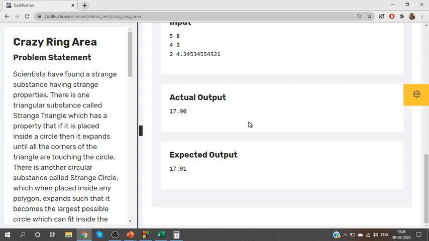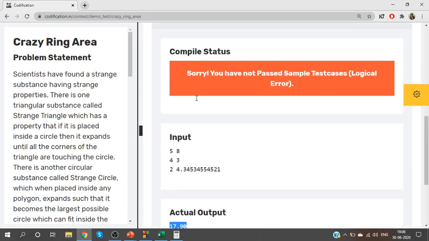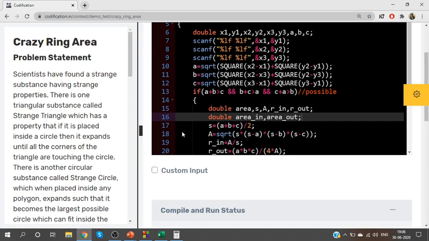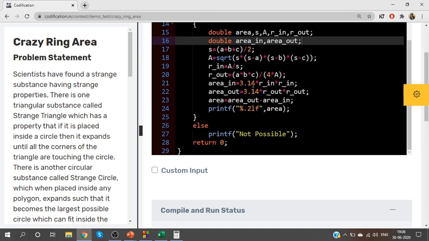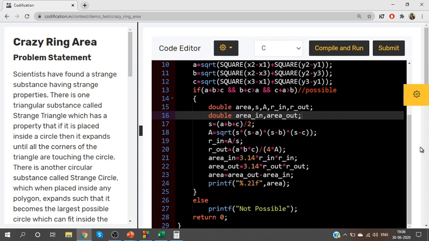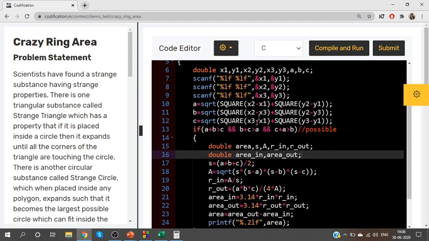Okay. Yes, look at the output. I needed 17.91. I have it as 17.90. There is a minute variation here because as we coded along, we used the formula for area as pi r squared and I substituted the value of pi as 3.14. Guys, you will not have the problem of converting from integer to double, double to integer, typecast issues. All those are not possible here because everything is double only. We are not having any data type as integer. So that is not the problem for us.